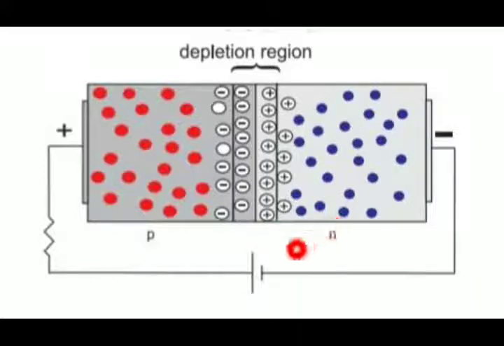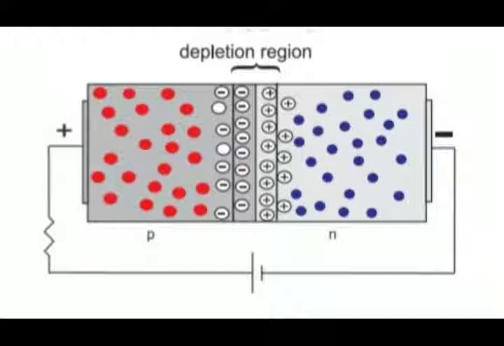Why is this happening? The negative terminal is connected to the N side and the positive terminal is connected to the P side. Positive will repel positive, and negative will repel negative, that is, like charges repel each other. So the electrons in the N region will be pushed towards the junction, and similarly the holes in the P region will be pushed towards the junction.